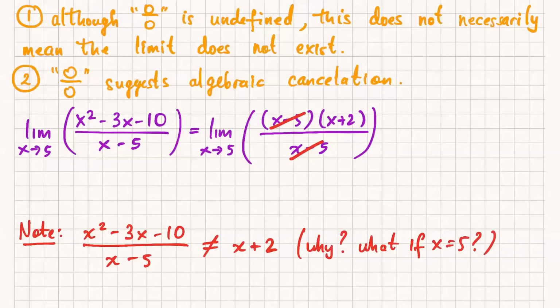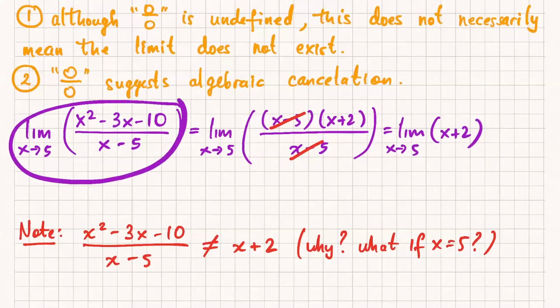Right, the left-hand side of the equation is undefined, but the right side of the equation is equal to 7. But here's a question that we did answer last time. Even though these two things are not equal to each other, why is it still okay, nevertheless, in my limit to cancel the common factors and say these two limits are actually equal to each other? Why is it that putting the limit symbol on these two expressions suddenly does make them equal to each other? Because it's not necessarily showing a value, it's just showing what sort of number it's going to.